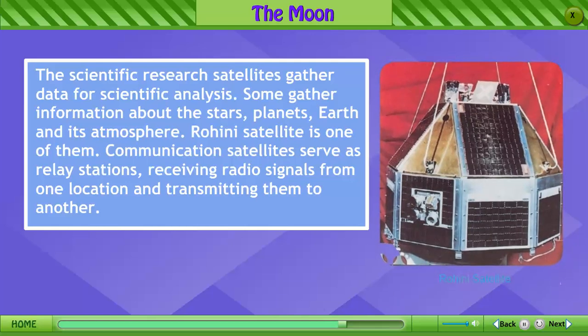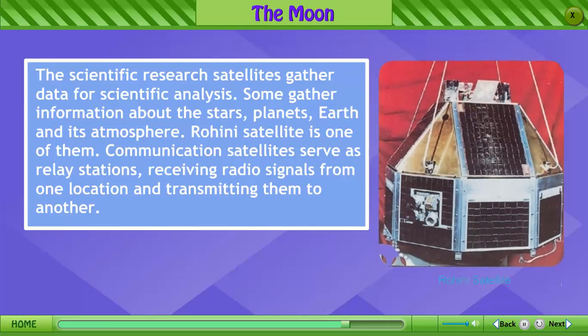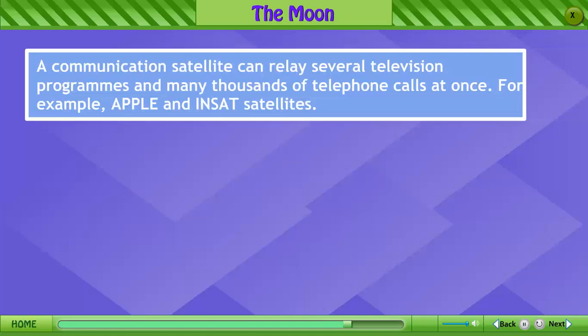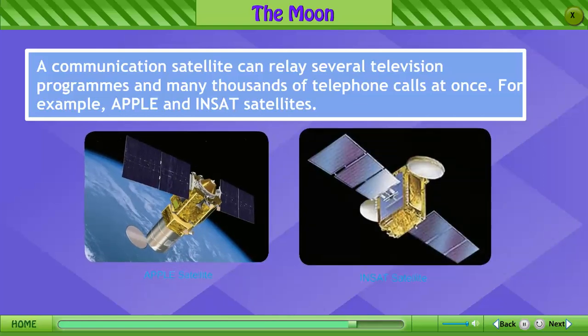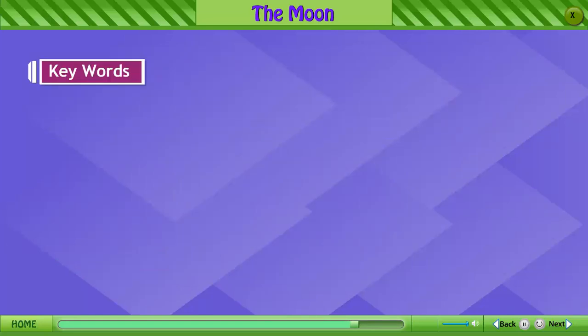Rohini satellite is one of them. Communication satellites serve as relay stations, receiving radio signals from one location and transmitting them to another. A communication satellite can relay several television programs and many thousands of telephone calls at once. For example, Apple and INSAT satellites.